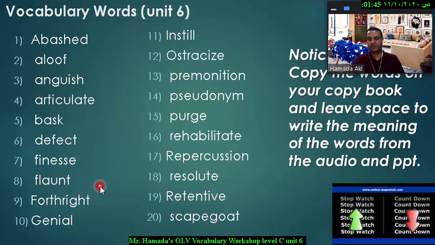Adjectives tend to end with ed or ing, like amazing and amazed. Adverbs tend to end with ly and they tell you where or when or how something happens. You can have a copybook and make notes of the words, or try to connect any of these words to your previous knowledge.